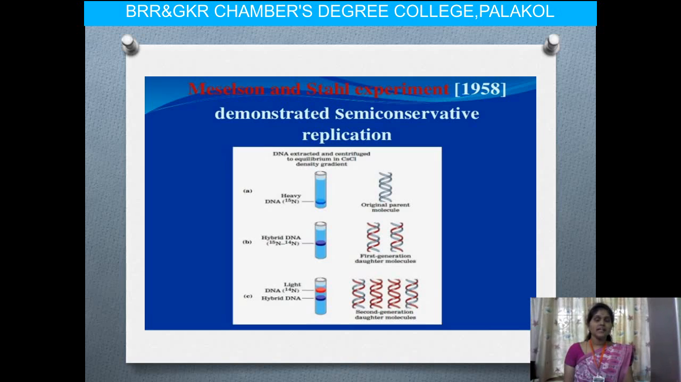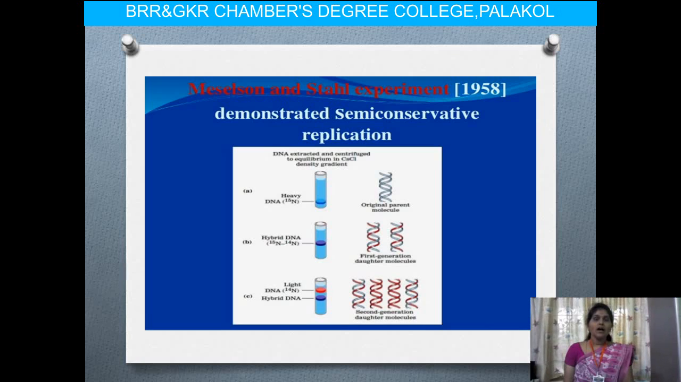So here we get N14 DNA. This N14 DNA is not heavier than N15 and not lighter than normal DNA. Now we immersed the light DNA and the N15 DNA together, and we get the hybrid DNA, which is not heavier than N15 and not lighter than the normal DNA. So here we get the N15 and N14 hybrid DNA.